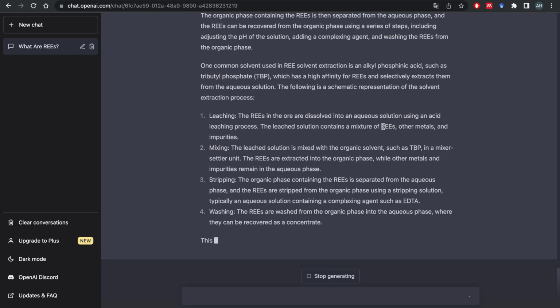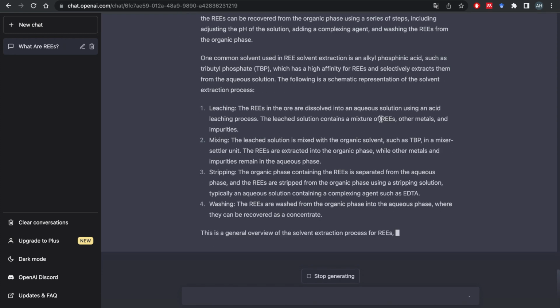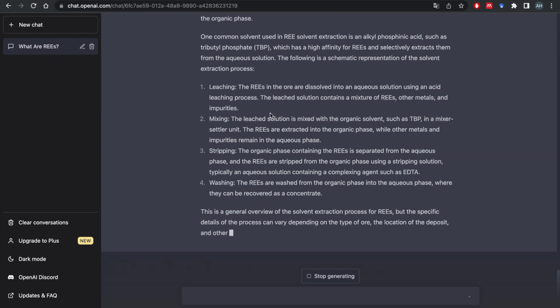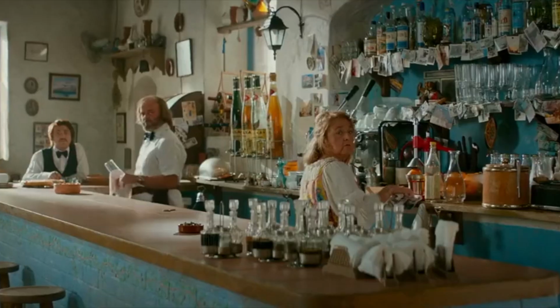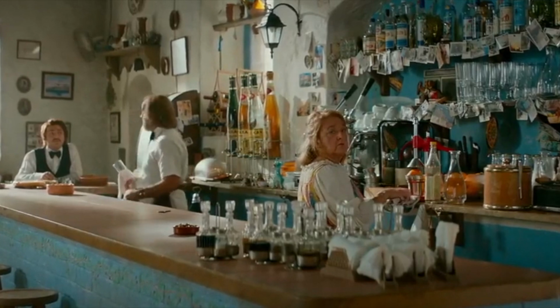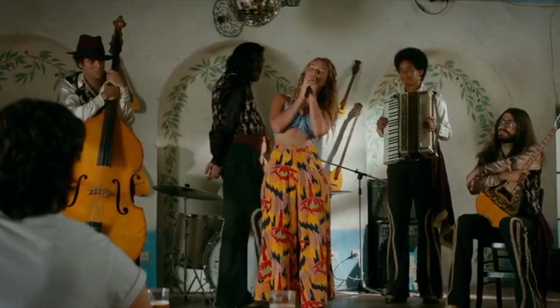It's kind of hard to read the acronym. What would you call this? REEs or REEs? Let's just call them REEs. Like a summer evening breeze.